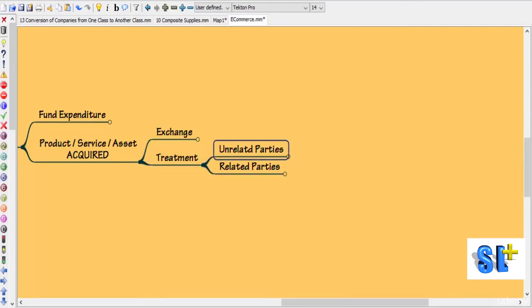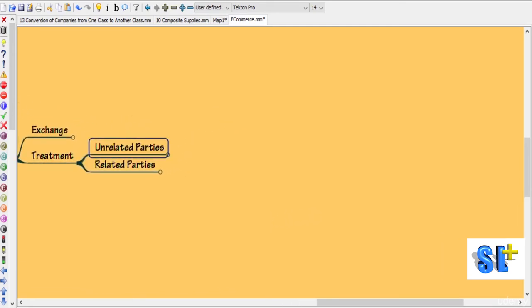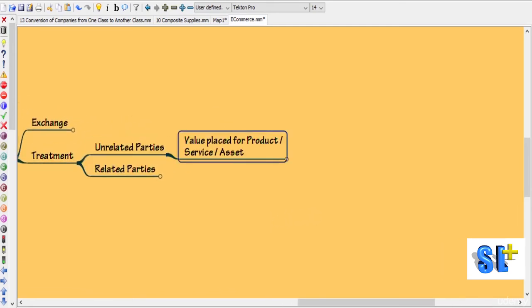First of all, we have to see whether the transaction is between related parties or unrelated parties. Let's say the transaction is between unrelated parties and they are acquiring the product or service or asset in exchange of shares, and for this product or asset or service some value has been placed.